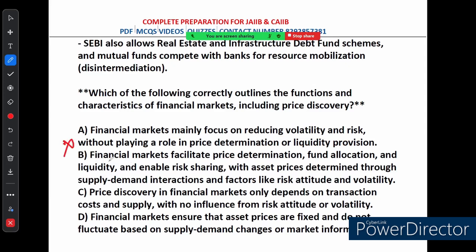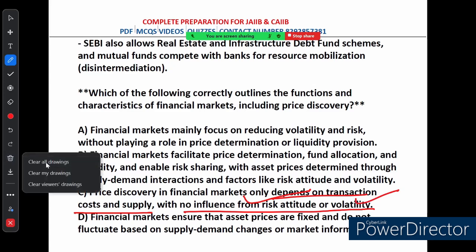Option B says financial markets facilitate price determination, fund allocation and liquidity, and enable risk sharing, with asset prices determined through supply-demand interaction and factors like risk attitude and volatility. This is correct. This is absolutely correct. Option C says that price discovery in financial markets only depends on transaction cost and supply with no influence from risk attitude and volatility. This is incorrect because price discovery depends on various factors including risk attitude and volatility, not just transaction cost and